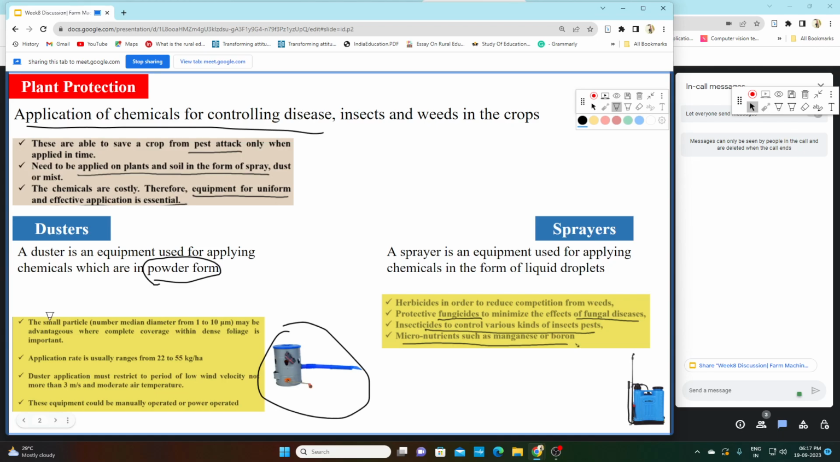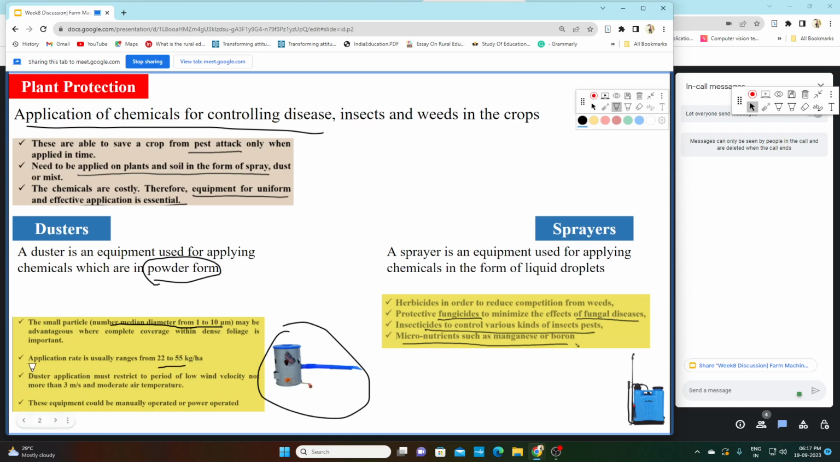Some of the features of duster are small particles. The particles of the powder have a median diameter between 1 to 10 micrometer. Micrometer is 10 raised to the power minus 6 meter. Dusters are advantageous where complete coverage with dense foliage is important. Second, application rate usually ranges from 22 to 55 kg per hectare. So in a hectare, the powder that we have to apply is 22 to 55 kg.